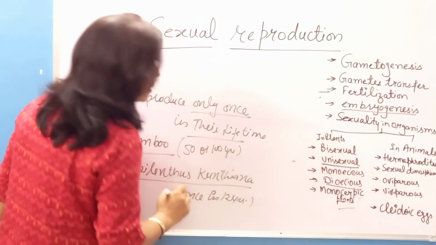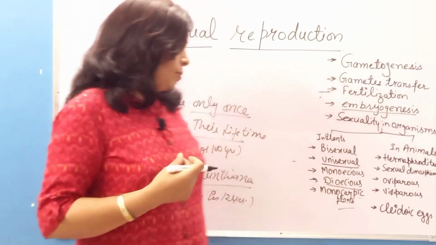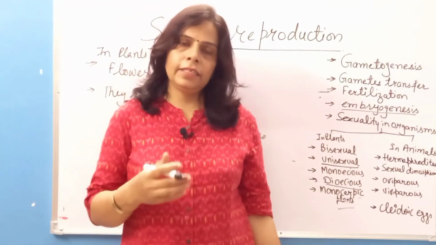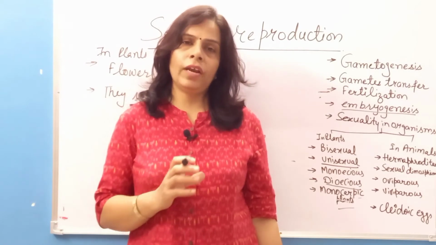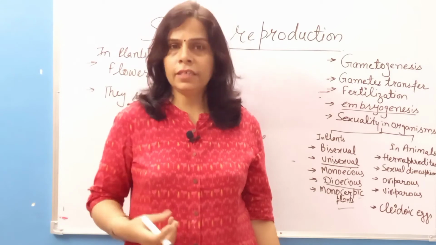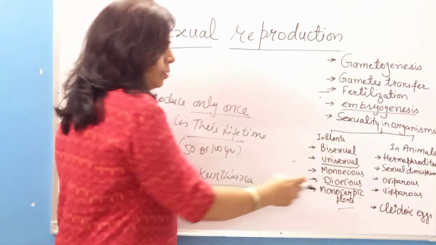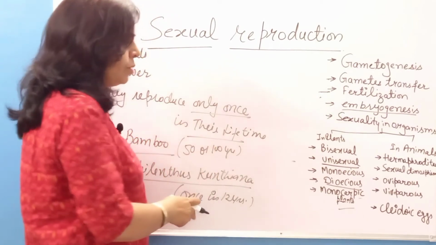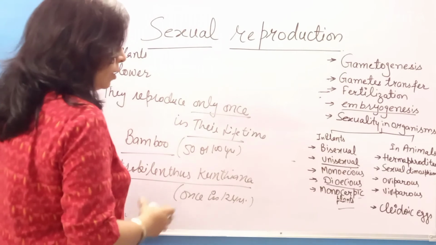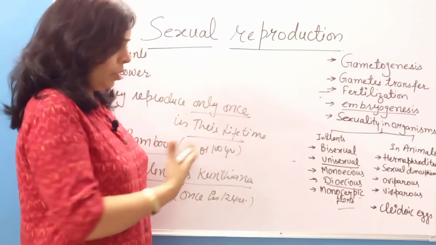So you can take the example of annual crops like wheat, rice. After entering their reproductive phase and then aging, all the stages of a lifespan are completed in 1 year, and after the plant dies a new plant is getting started. So these kinds of plants are reproducing only once in their lifetime. They are known as monocarpic plants, right? So these are a few terms that we come across in case of sexual reproduction in plants.